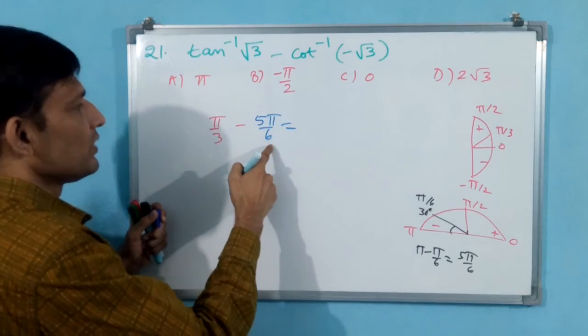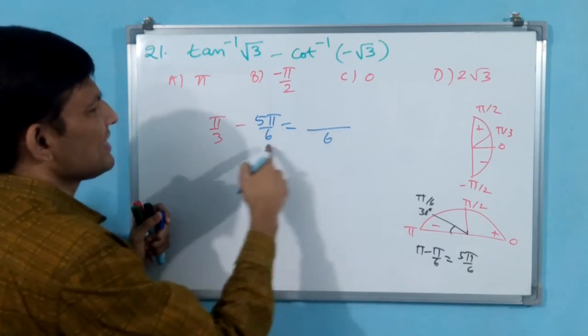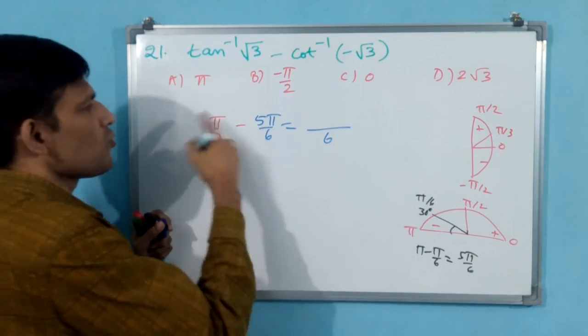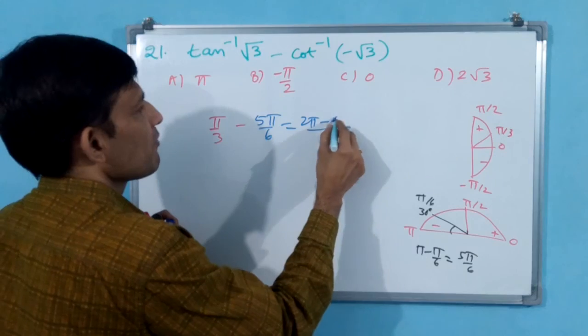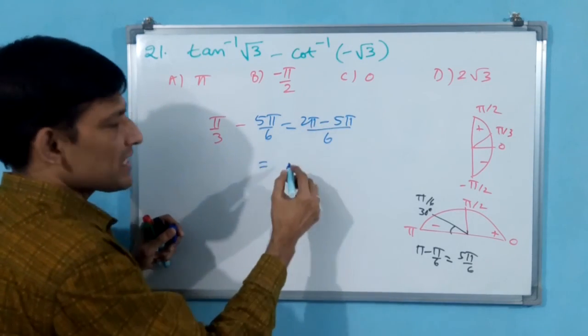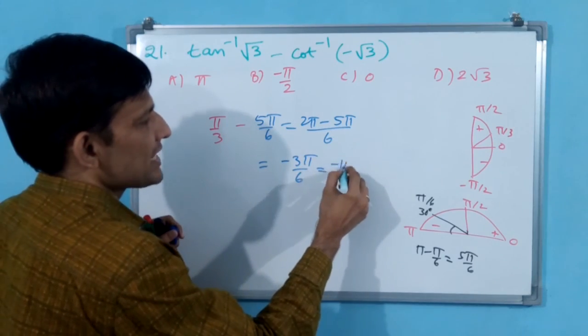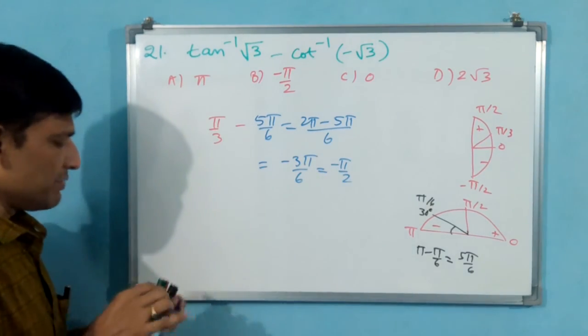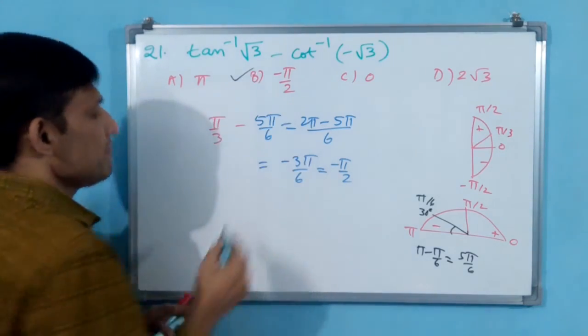You take 6 as LCM, 2 pi by 6 minus 5 pi, that means pi by 3 minus 5 pi by 6, 2 pi minus 5 pi is minus 3 pi by 6, which is minus pi by 2. You see, B will be your answer here. Okay. B will be your answer.